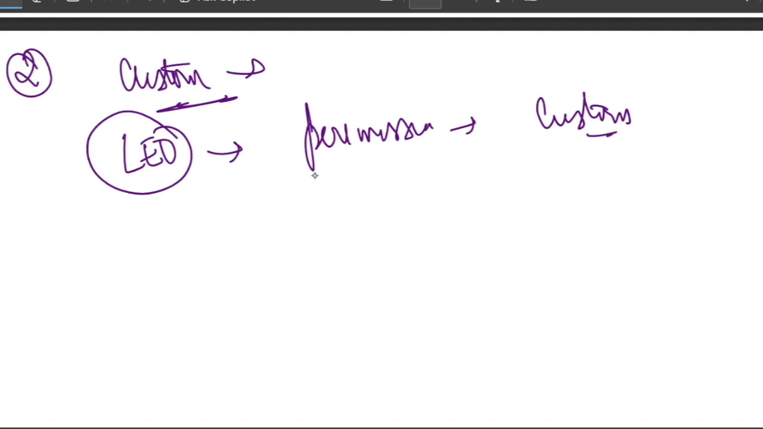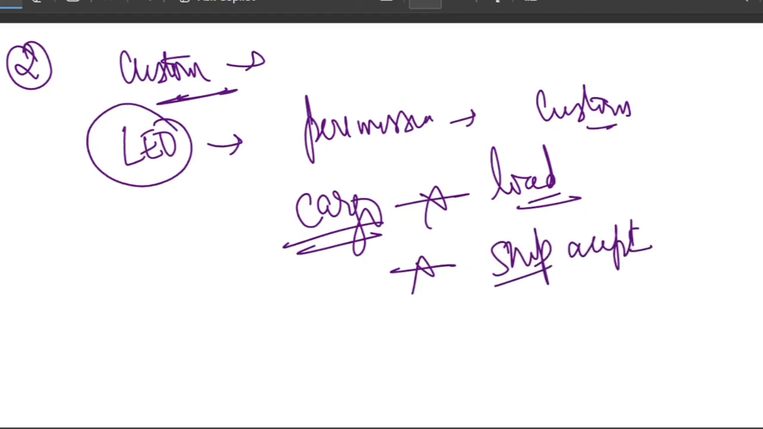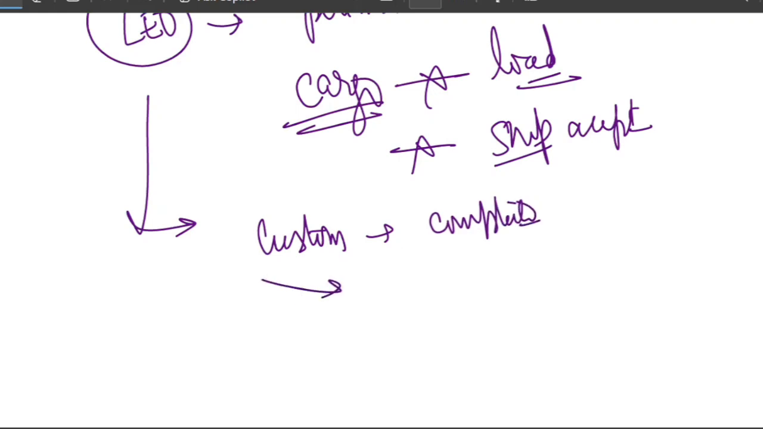Without LEO, cargo cannot be loaded. Please understand, without LEO, you cannot load the cargo, and the ship master cannot legally accept the goods. Obviously, the ship master will not accept the goods, right? So once LEO is granted and permission is given, only then are customs formalities considered completed, and customs will not interfere unless there is a fraud or misdeclaration.